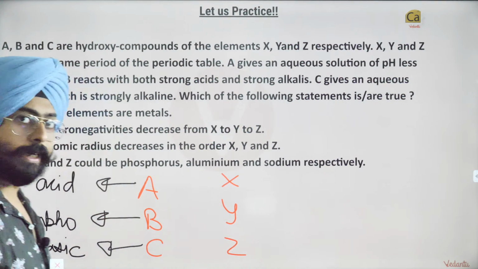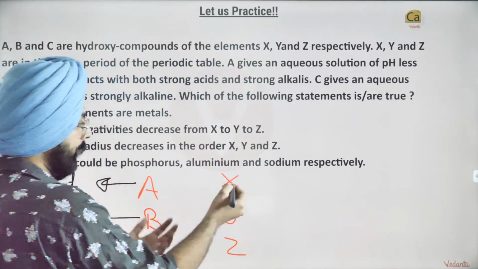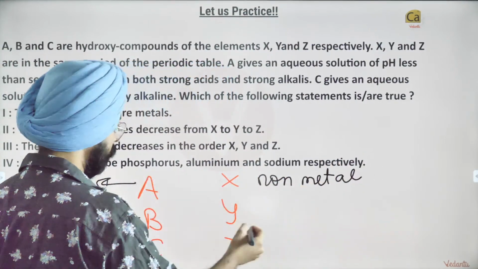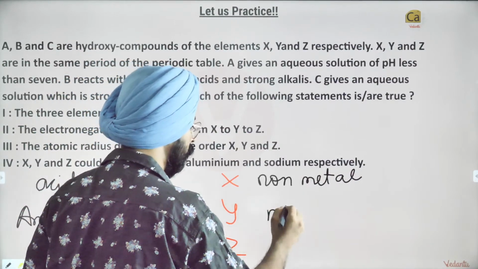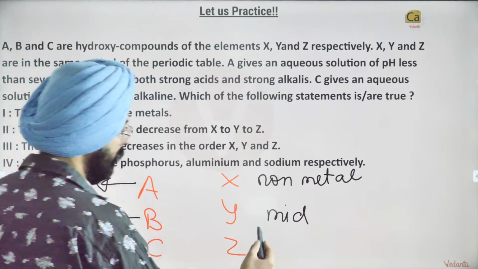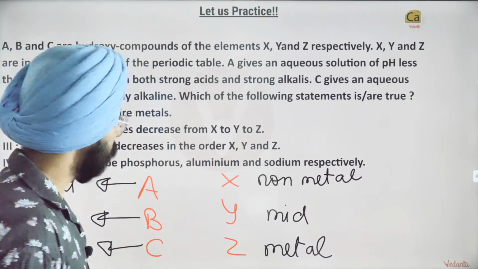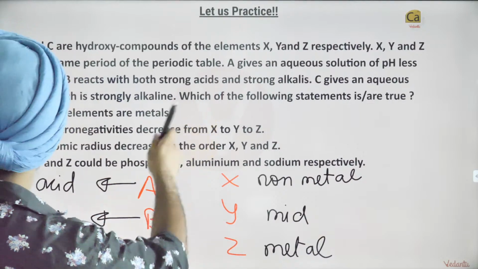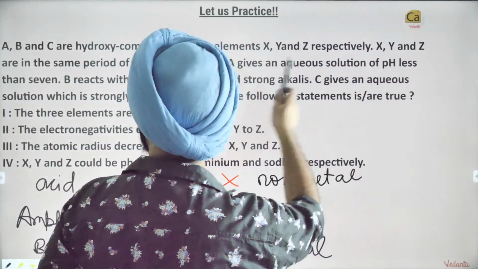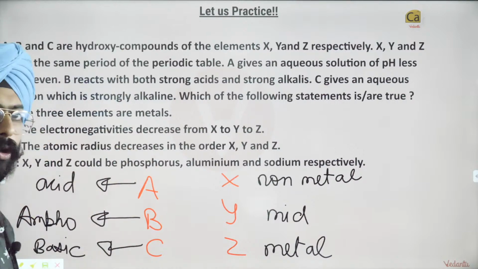Great. Now I can derive by corollary that X would be a non-metal. Y would be somewhere in the middle, maybe a metalloid kind of a species. And Z, what will it be? Z would be a metal. That is what's going on over here, right? Now it is given that X, Y and Z are in the same period of the periodic table. So now let's look at the options that we have.